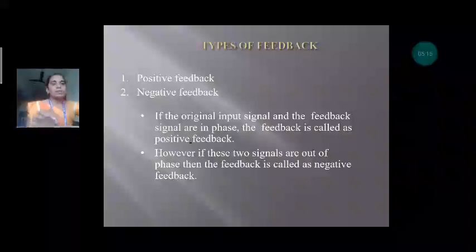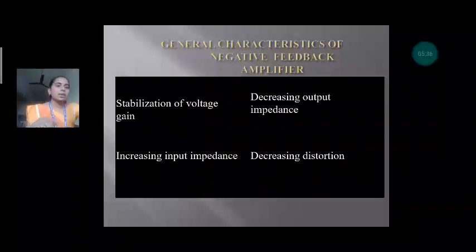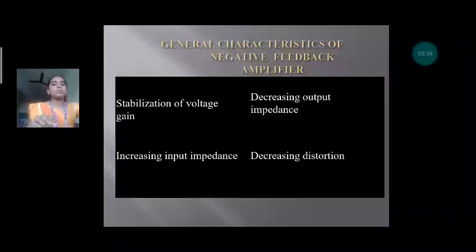Next, the types of feedback: positive feedback and negative feedback. What is positive feedback? In positive feedback the signal is in phase. In negative feedback the signal is out of phase. Next, the general characteristics of the negative feedback amplifier.